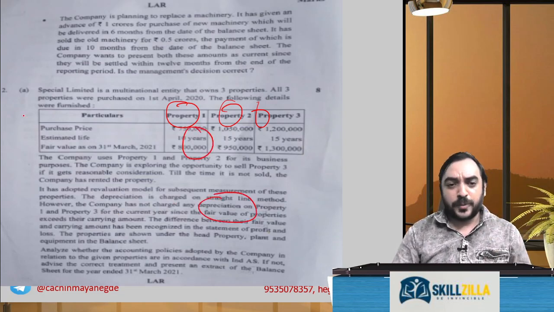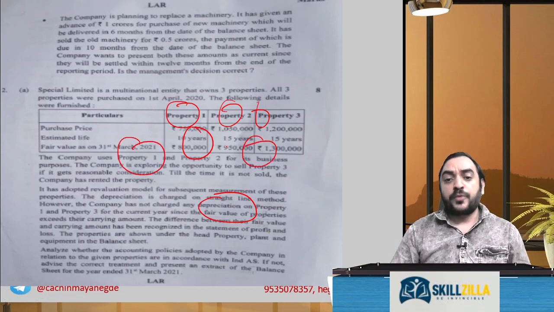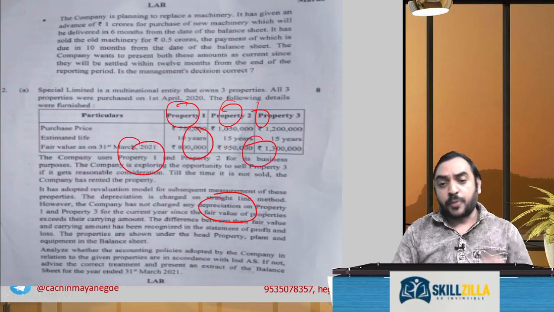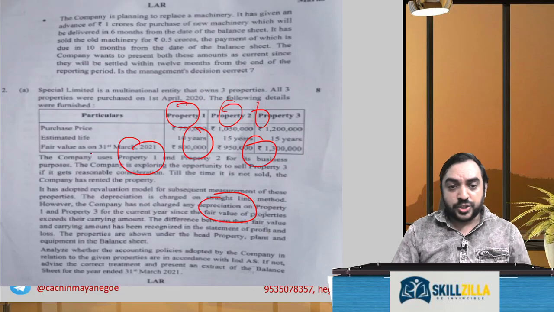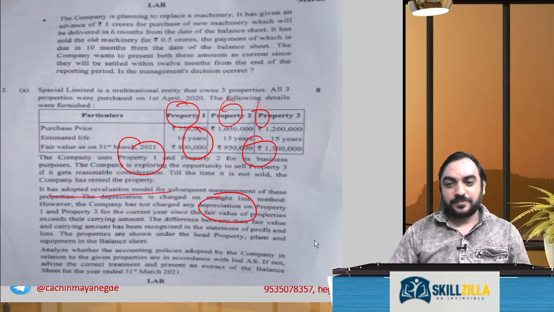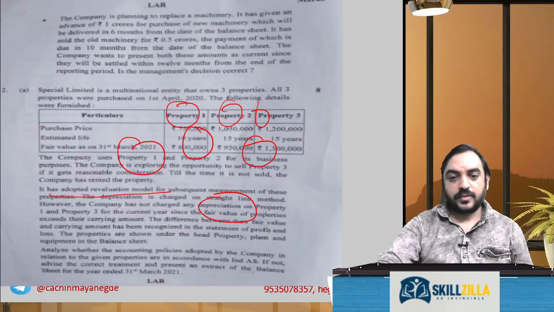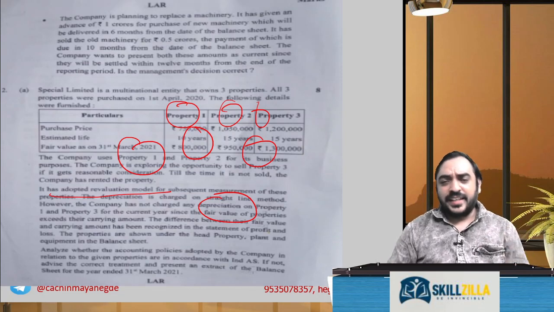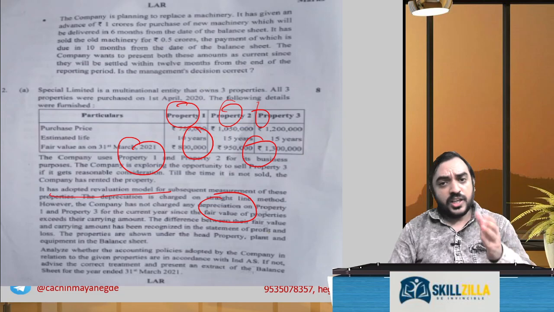Based on Ind AS, property 1 and property 2 are for business purposes, so it becomes Ind AS 16, and property 3 is Ind AS 40. Revaluation model adopted, so you can apply. So this Ind AS 16, Ind AS 40 problem is a known problem actually.